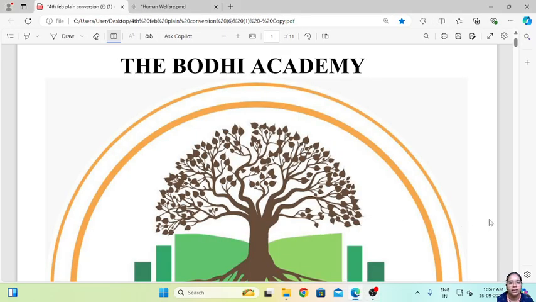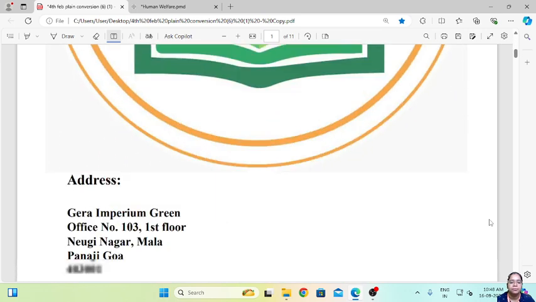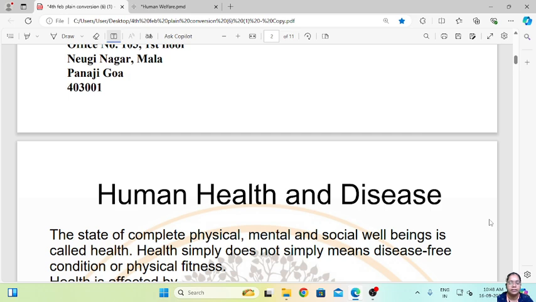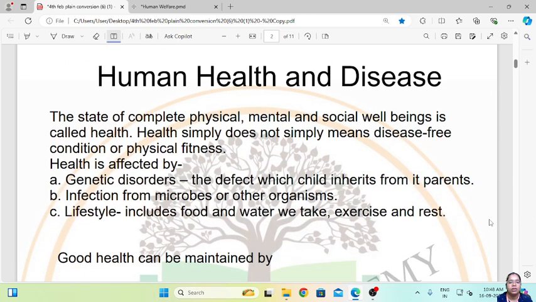My name is Shrutika and today let us learn a new chapter from Standard 12, that is Human Health and Diseases. So what is the meaning of human health? The state of complete physical, mental and social well-being is called health. Health simply does not mean a disease-free condition or physical fitness.